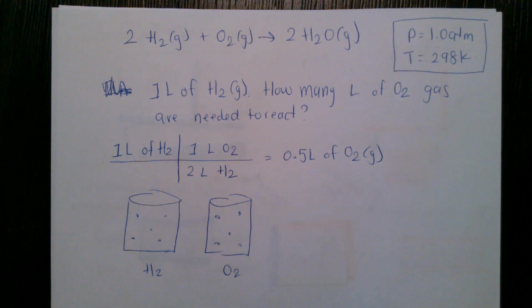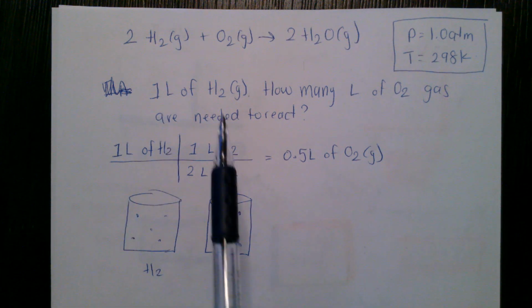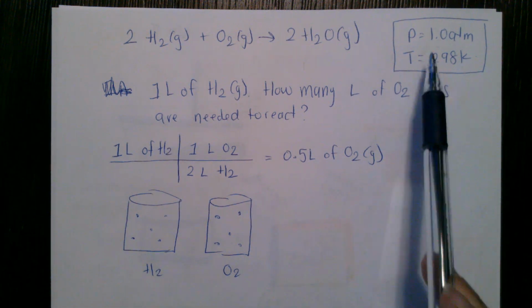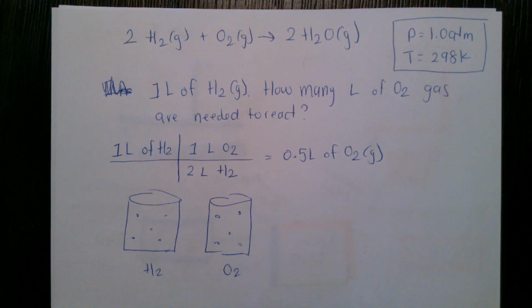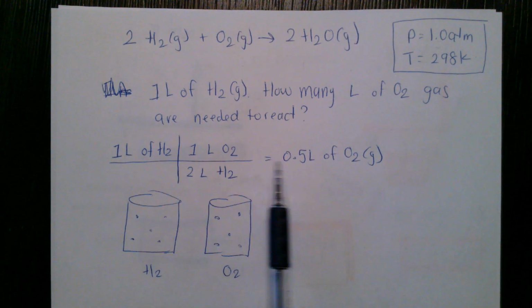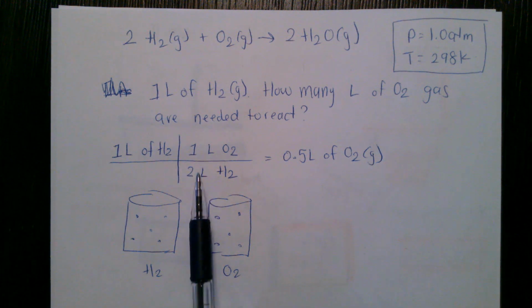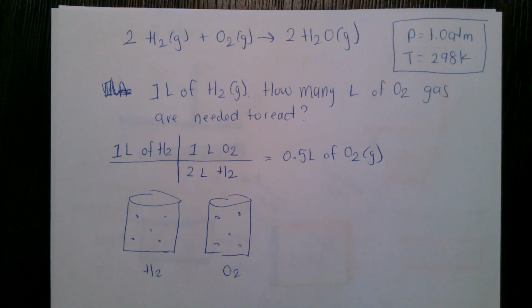We can essentially treat every single gas as identical. Because we can do that, and because our pressure and temperature are constant, we can simplify a lot of the things we do in gases to just looking at volume relationships instead of having to do that extra step of converting things to moles, which does make it kind of nice.